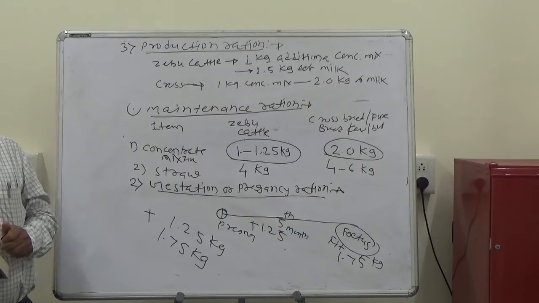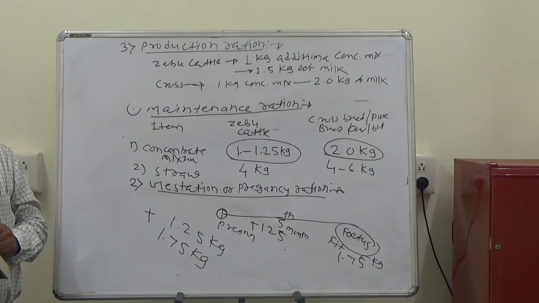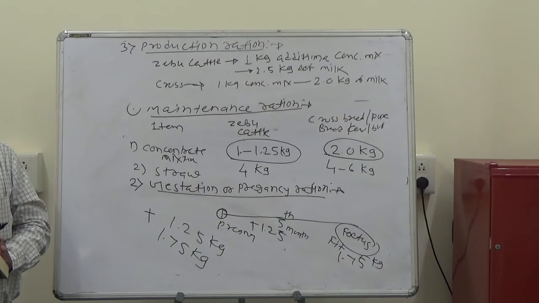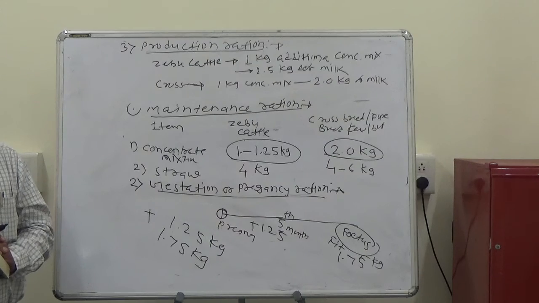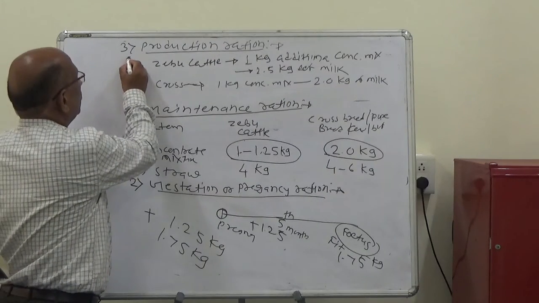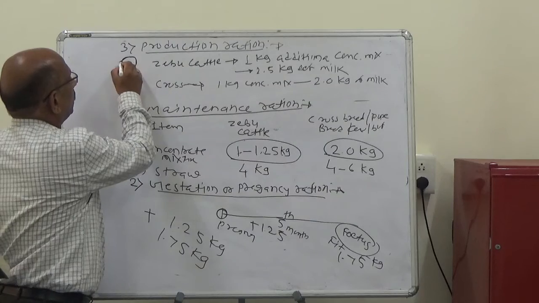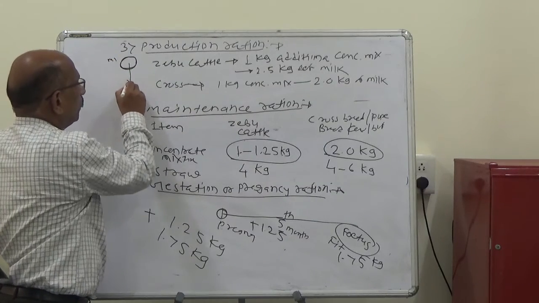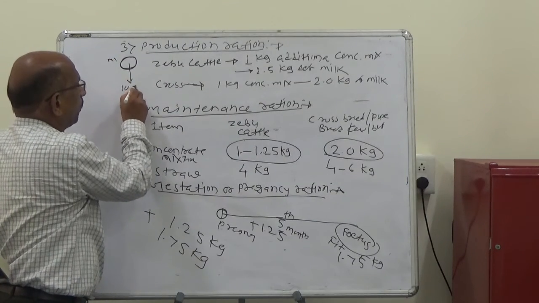This production ration should be given to meet the nutrient losses through the milk. Suppose a particular milking cow gives 10 liters of milk today.